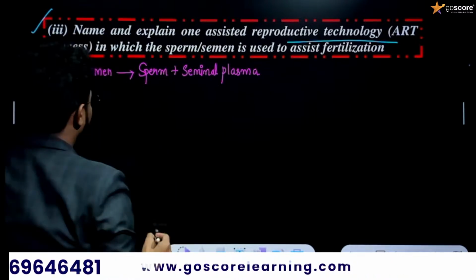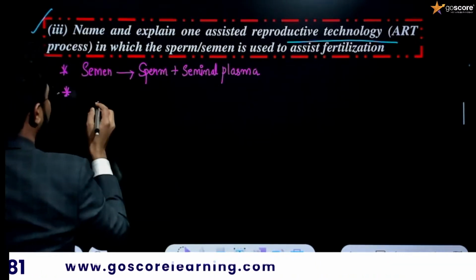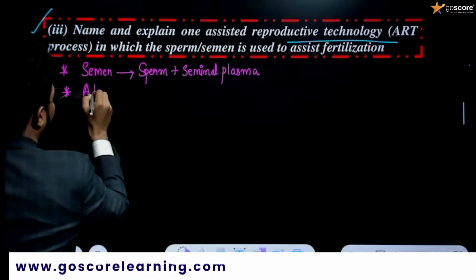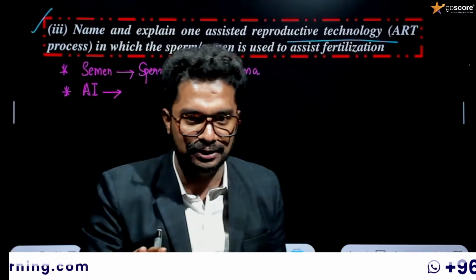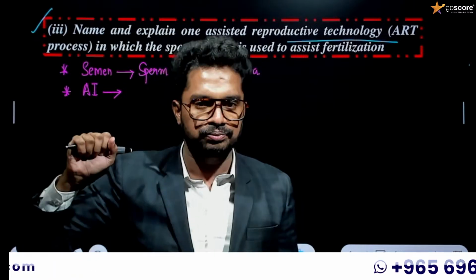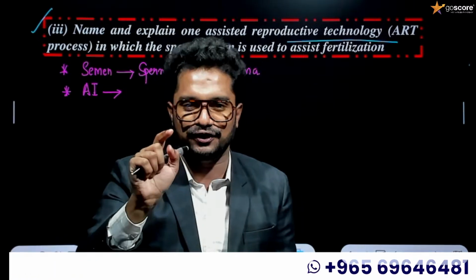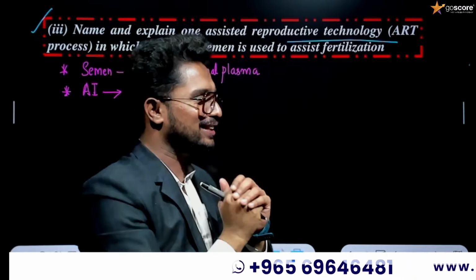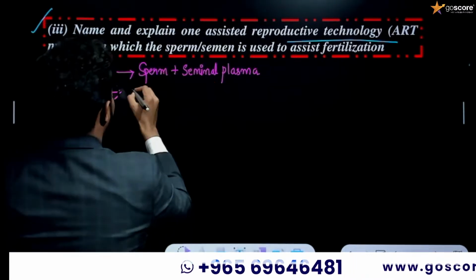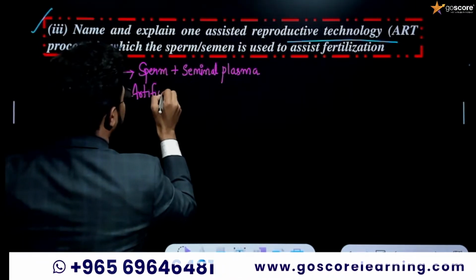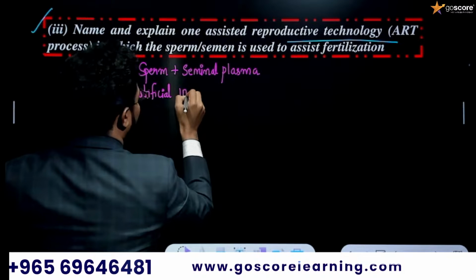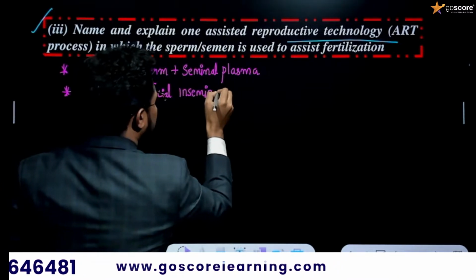Okay, we already discussed one of the technologies, that is AI. What do you mean by AI? Don't ever mention it as artificial intelligence. Okay, I will beat you. I will slap you if you mention it as artificial intelligence. It's not at all artificial intelligence. In biology, you should mention it as artificial insemination itself. What do you mean by artificial insemination here?